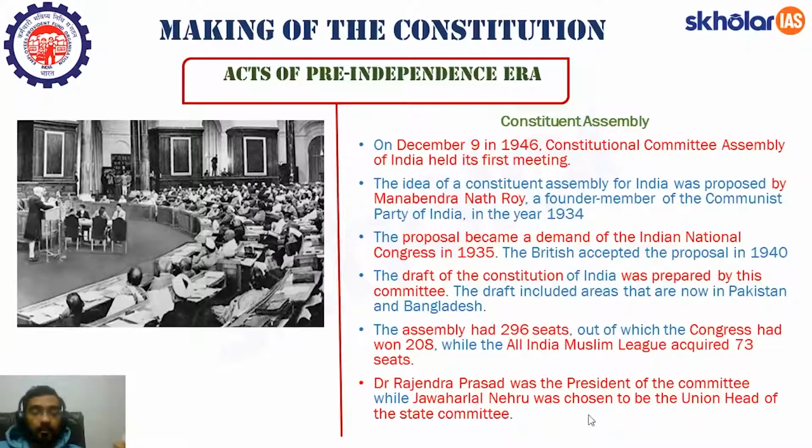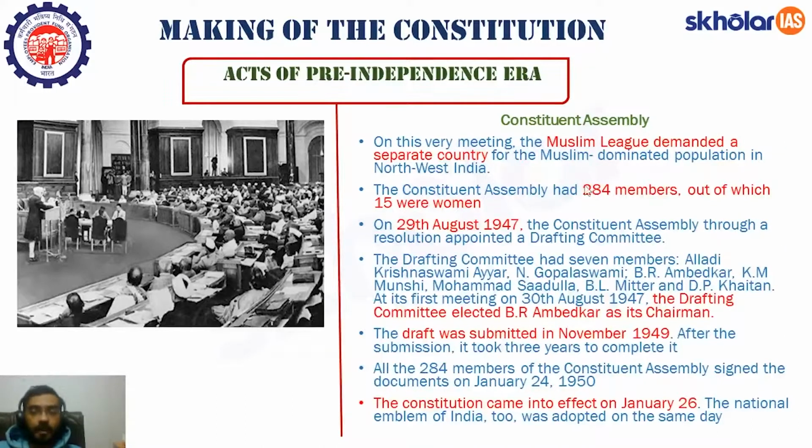Dr. Rajendra Prasad, who was the first president of India, was also the president of this Constituent Assembly, while Jawaharlal Nehru was chosen to be the head of the Union States Committee. Remember these facts. Jawaharlal Nehru was the head of the Union States Committee, while Rajendra Prasad was the president of the Constituent Assembly. Let's move forward. Now, in this very meeting, the Muslim League started their demand that we want a separate country for the Muslim-dominated population in the northwestern regions. This Constituent Assembly had 284 members, out of which 15 were women.